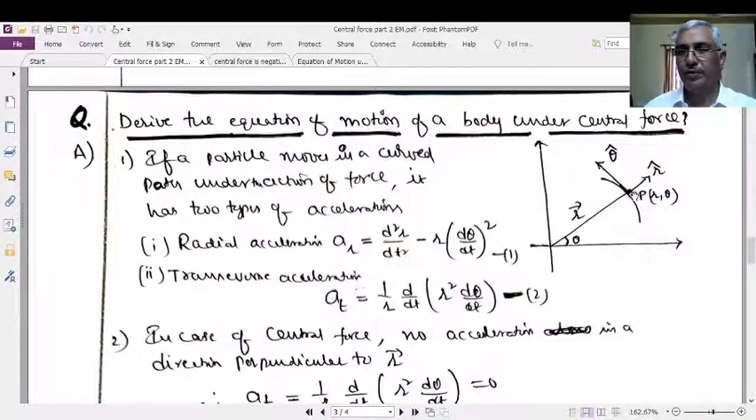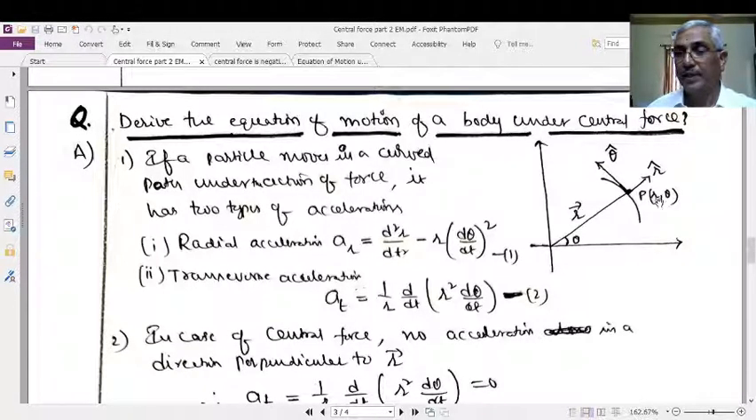It is moving in this curved path under the action of a central force towards this point. This is the radius vector r bar, the direction r cap. This is the direction of the angular displacement. Therefore, in this direction the unit vector is theta cap, and in this direction the unit vector is r cap. This is the direction of action of the central force.